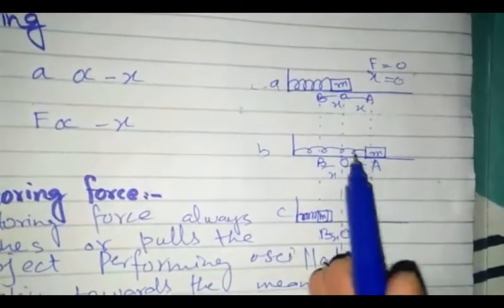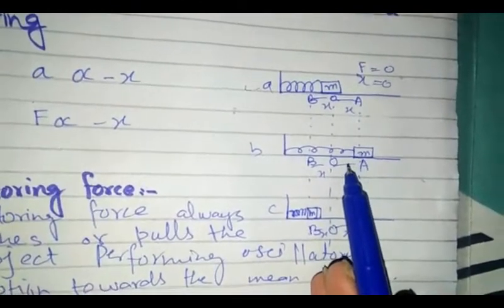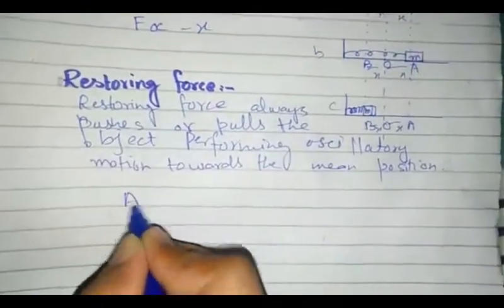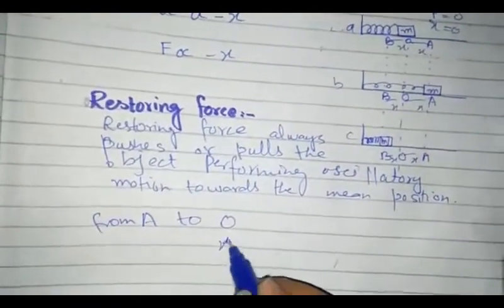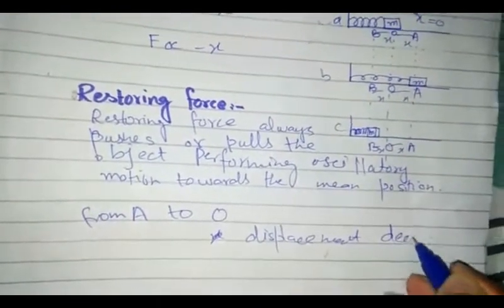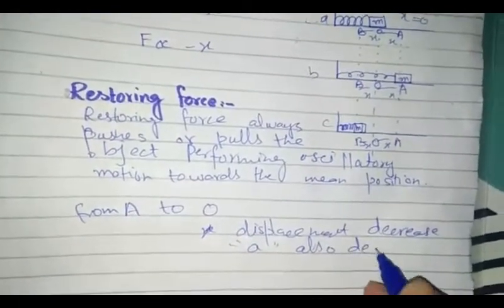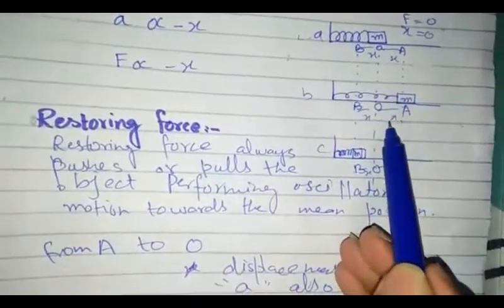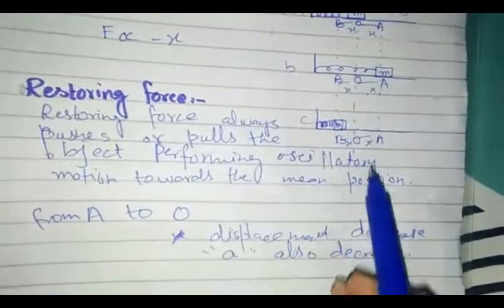When the object moves towards point O, its displacement decreases. So if displacement decreases from A to O, acceleration also decreases, but the speed increases, because speed is inversely proportional to the displacement.